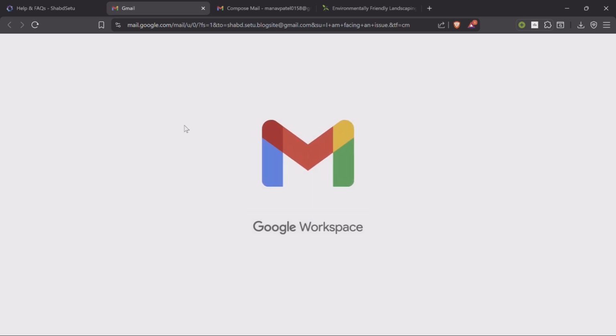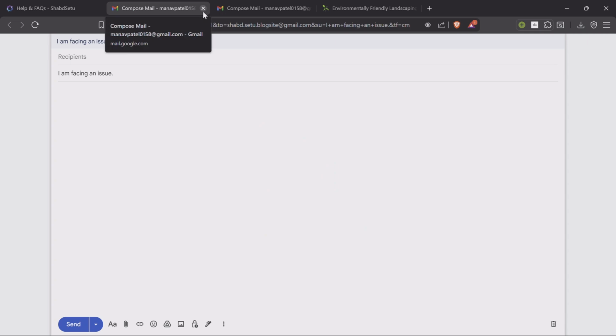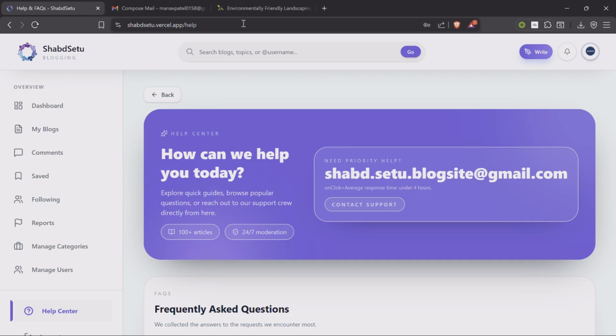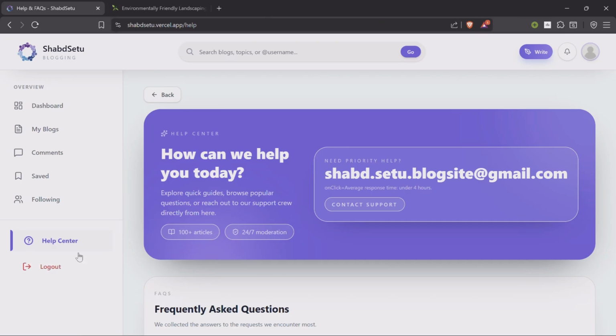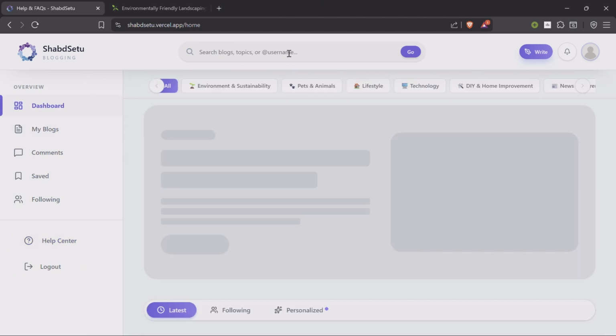By support here, it will navigate us to Gmail to generate a mail about asking any question. And here we have the logout option. Also on the top bar we have search options.